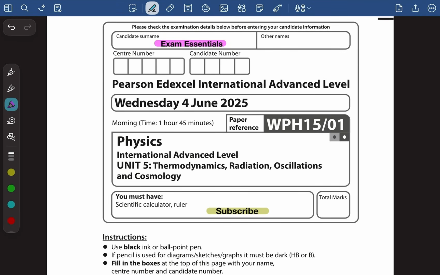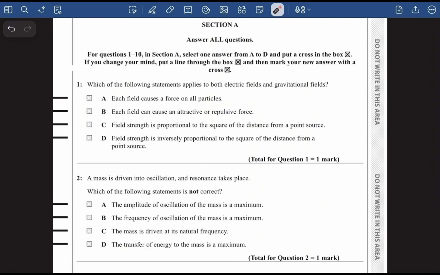Today we are going to take an in-depth look at the most recent Edexcel A-Level Physics Unit 5 paper from June 2025. So without further ado, let's dive right in. Let's start with section A, question number 1.